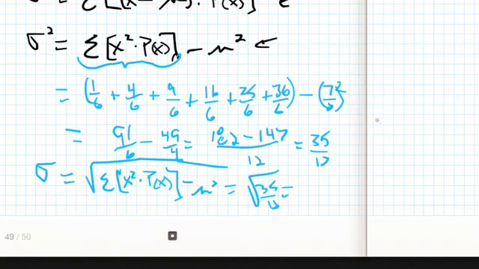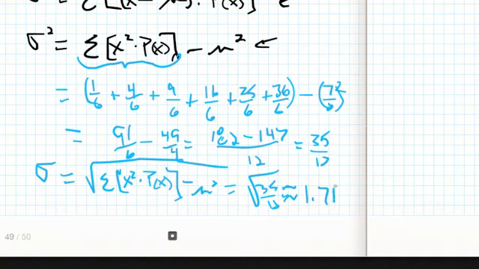What's the standard deviation going to be? It's probably going to be relatively small because all of our values are between 1 and 6. They're uniformly grouped between 1 and 6. So let me throw this in my handy-dandy calculator because I'm good, but I'm not that good. Let's see, 35 divided by 12, and I get approximately 1.71.